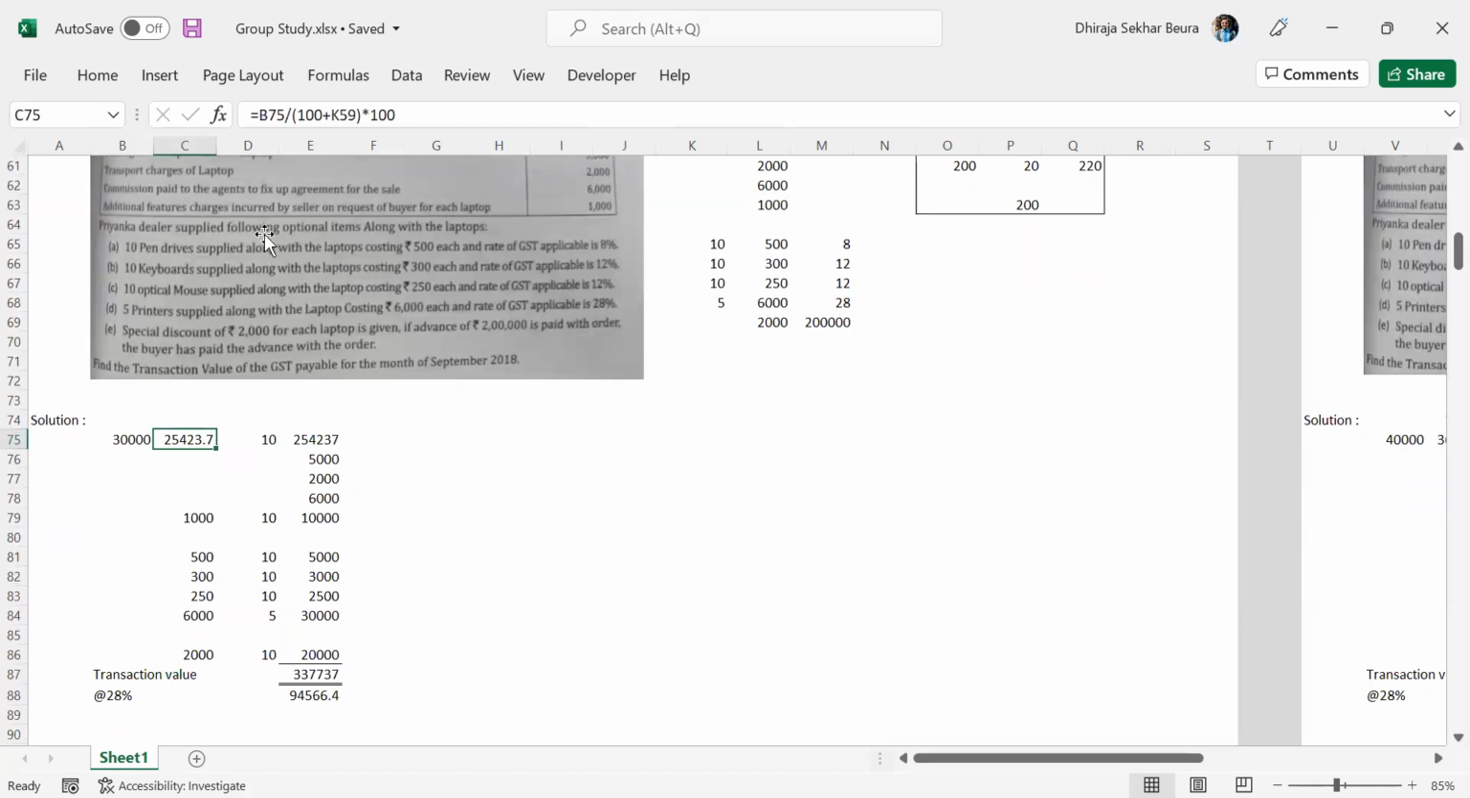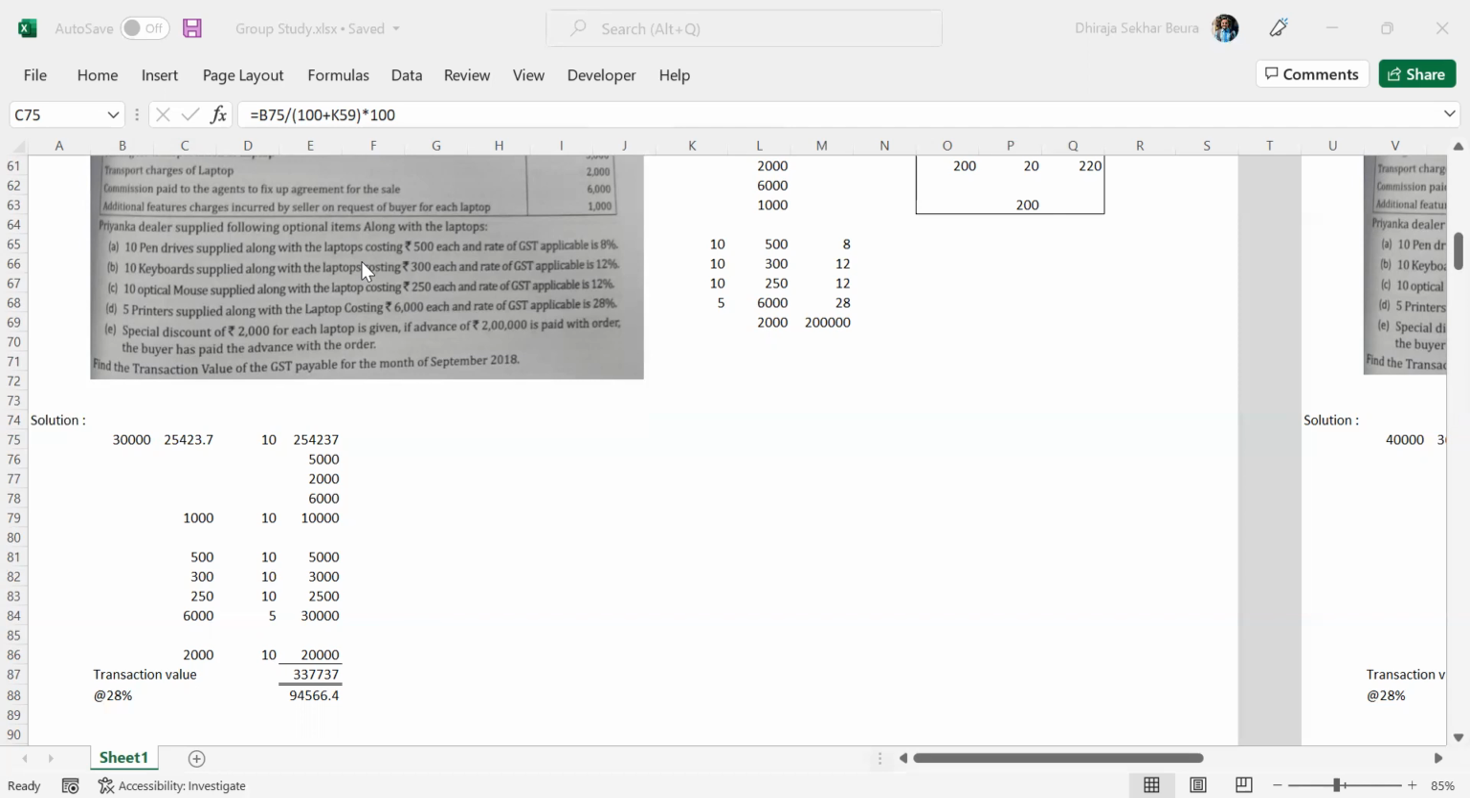Then there is something else provided. Priyanka, the dealer, supplied the following optional items along with the laptops. 10 pen drives supplied along with the laptop costing 500 each, and the rate of GST is 8%. So this is a case of, can you tell me, is it composite supply or mixed supply? When we are saying along with the laptop, we have sold so many things. Is it a composite supply or mixed supply? It's a mixed supply. Mixed supply only.